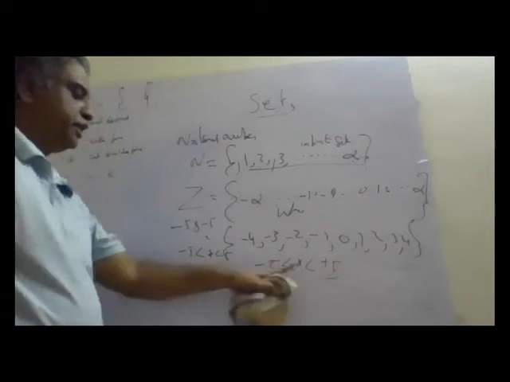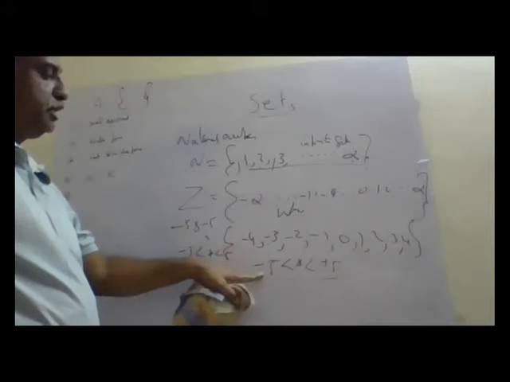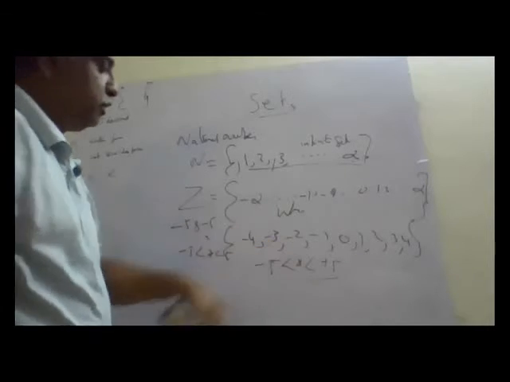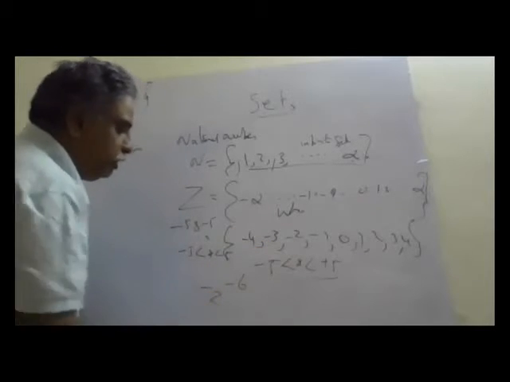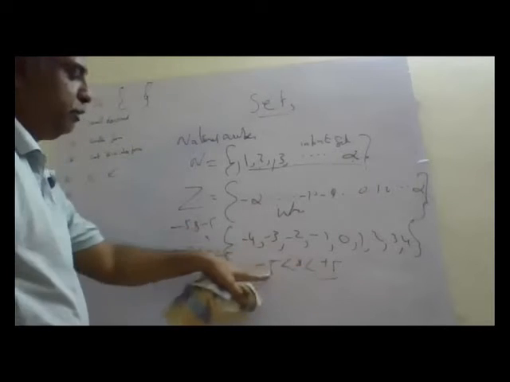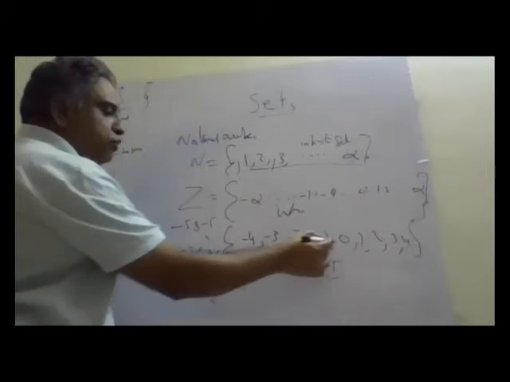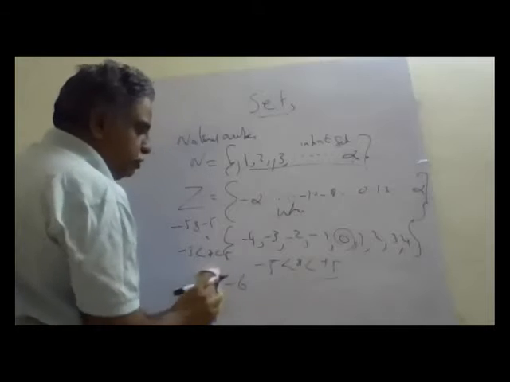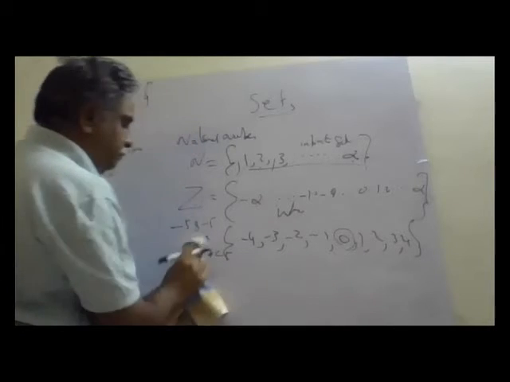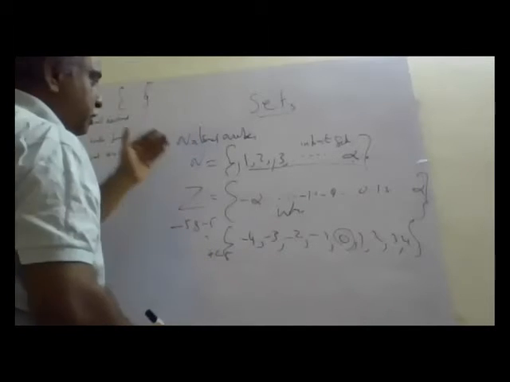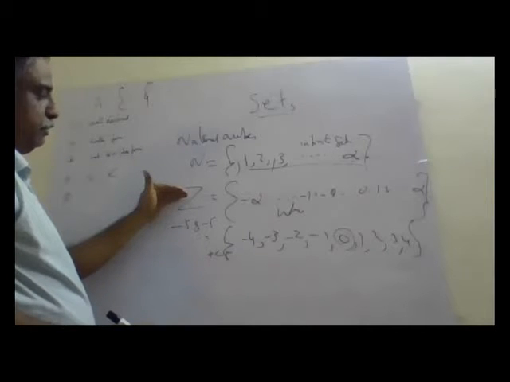So x is greater than minus 5. Minus 4 is greater than minus 5, then minus 3. Minus 6 and minus 7 will not come because it should be in between minus 5 and plus 5. It includes 0. Integers include 0. So like that we understand set of natural numbers, set of integers, set of whole numbers.